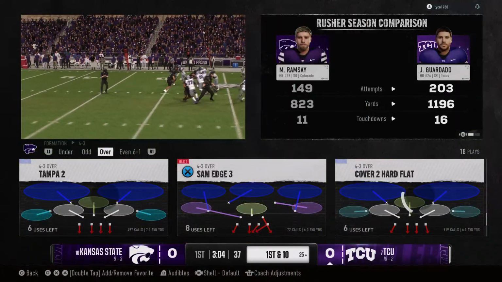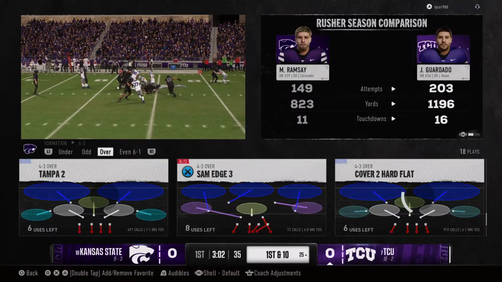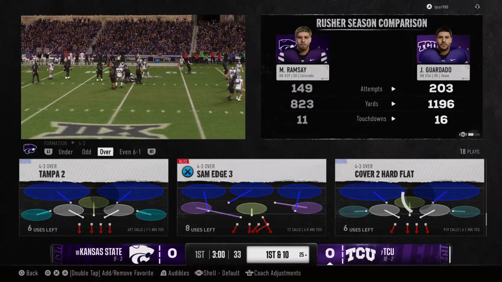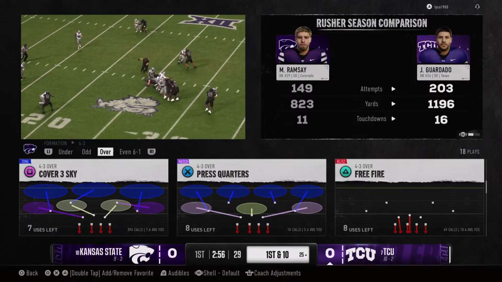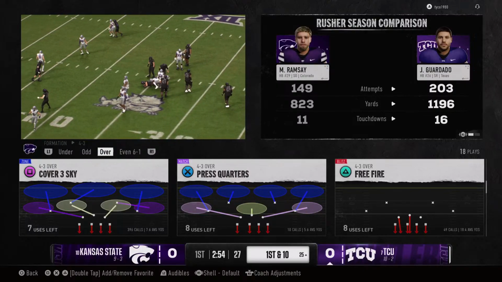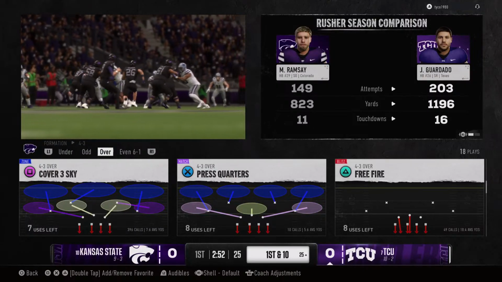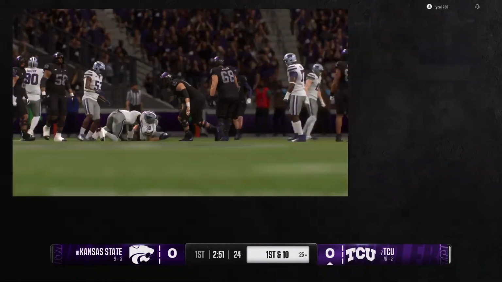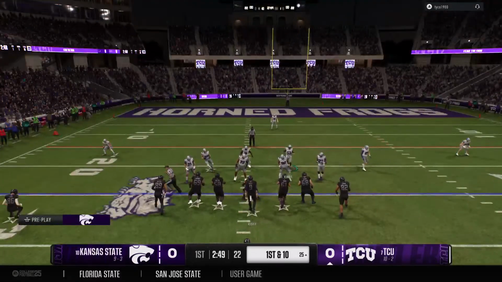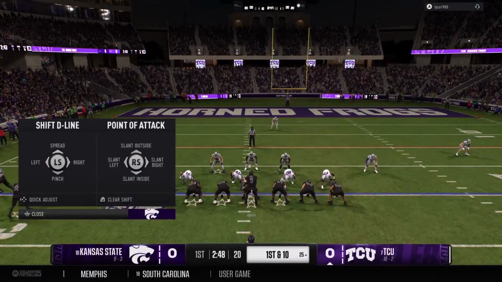Well, the scouting report on this running back was that he is an elite ball carrier, and he is proving to be that here early in this game. These first few carries, not only the strength, but the quickness and acceleration to get upfield and get positive yards on display. And the Horned Frogs getting set on 1st and 10.